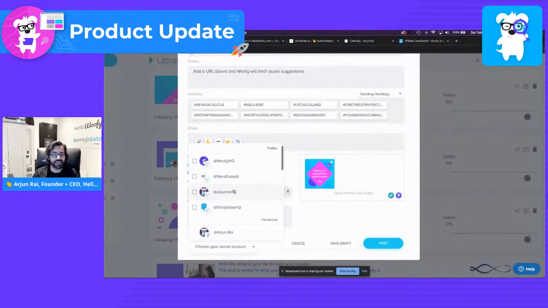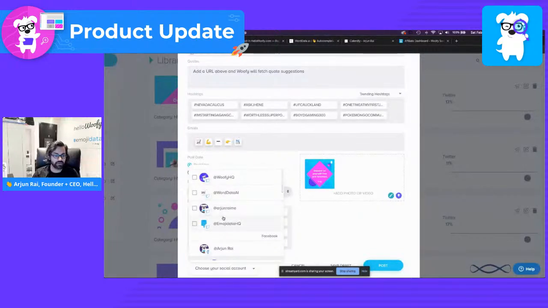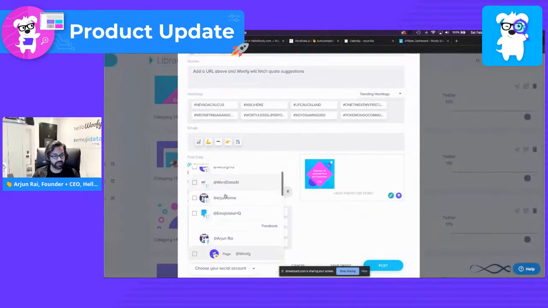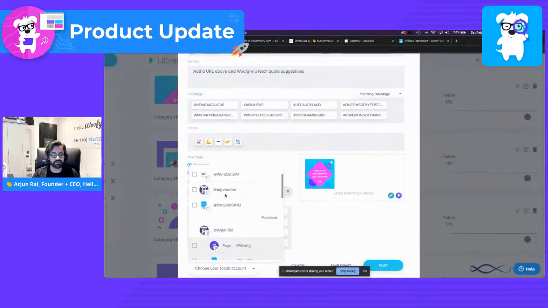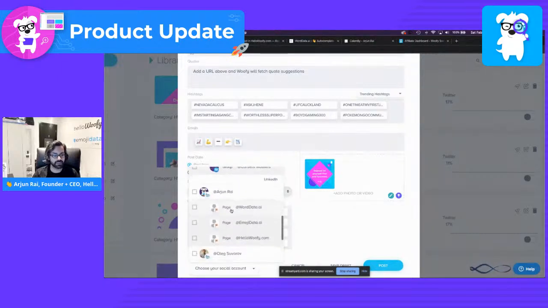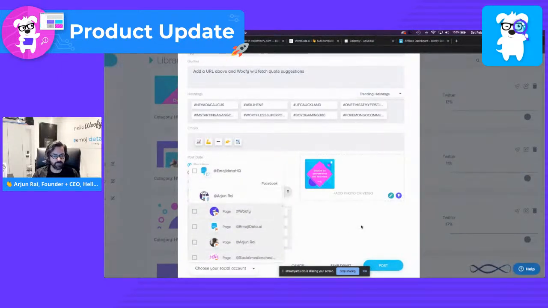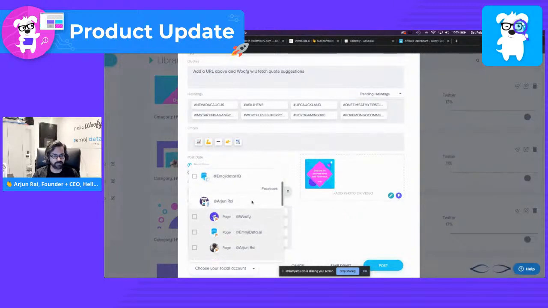Now, we can choose any of these social media platforms. Of course, if you have Twitter, keep in mind you can only choose one Twitter account at a time, again, because of the terms of service that we prevent you from posting to two different locations of the same content. But you can choose as many Facebook pages, Facebook groups, Instagram pages, and so on and so forth. I hope that answers your questions, if you have any, in terms of what this means to converting image to text.